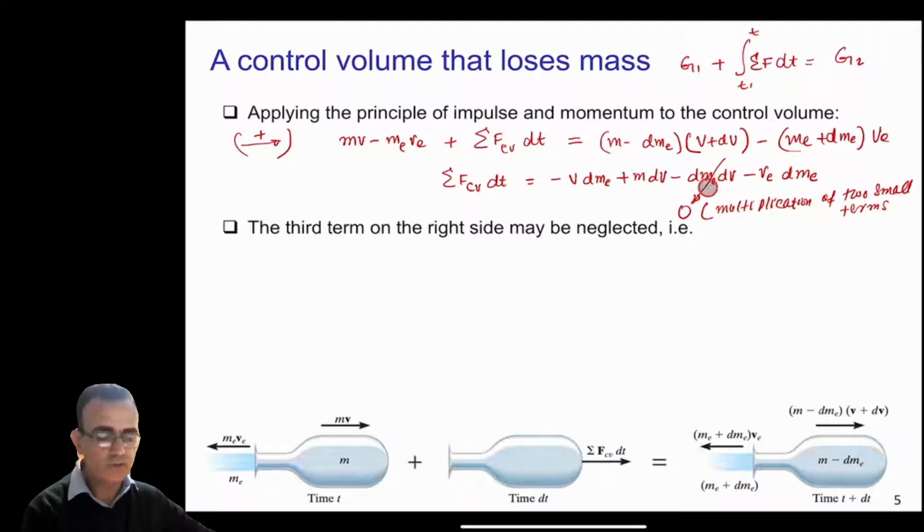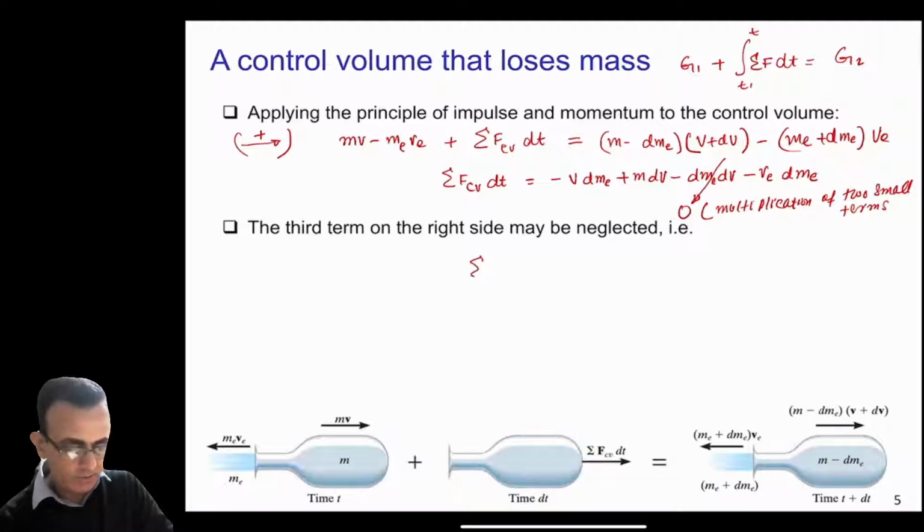If you multiply two small terms, you will get a very small term, so we can ignore this term. Obviously, this will introduce some error into the equation, but it's fine in this particular case. If we drop this term, we will just end up with this equation.